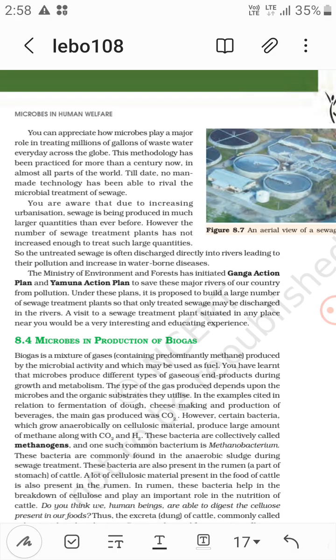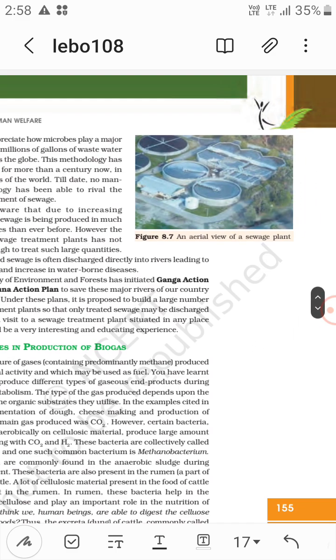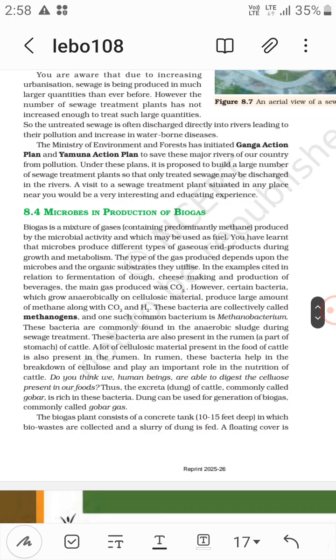Now the Ministry of Environment and Forest has initiated the Ganga Action Plan and Yamuna Action Plans to save these major rivers of our country from pollution. Under these plans, it is proposed to build a large number of sewage treatment plants, that is STPs, so that only treated sewage may be discharged in the rivers. So this is an overview of a sewage plant, right?